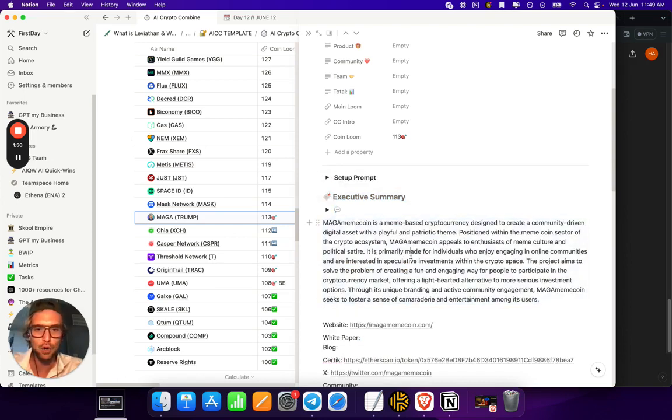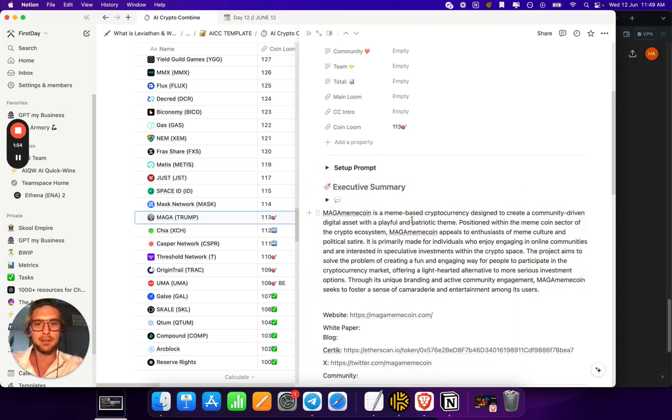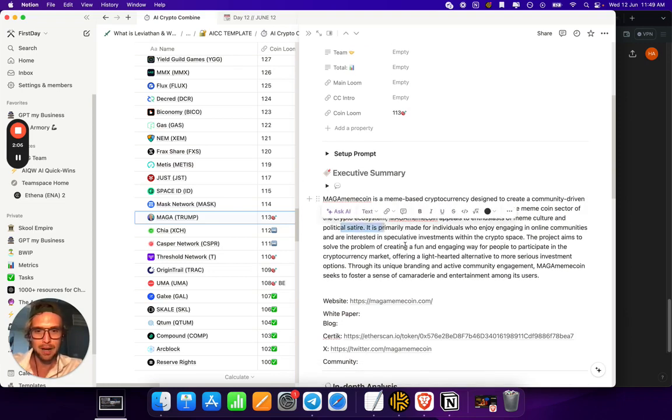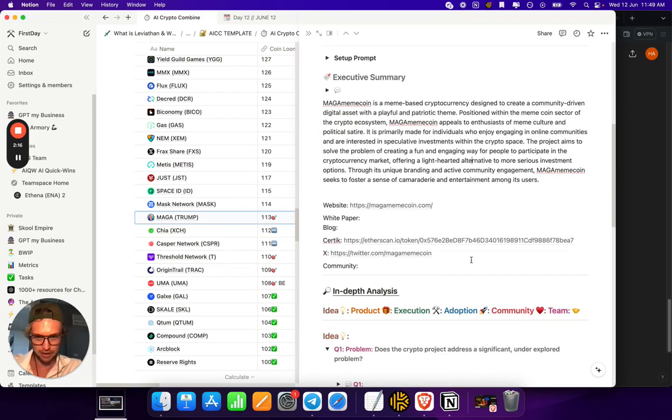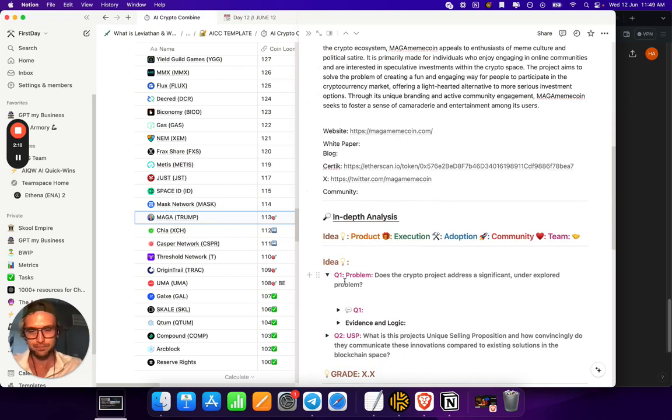Let's see. MAGA meme coin is a meme-based cryptocurrency designed to create a community-driven digital asset with a playful, patriotic theme. Positioned within the meme coin sector of the crypto ecosystem, MAGA meme coin appeals to enthusiasts of meme culture and political satire, primarily made for individuals who enjoy engaging online communities. I think we understand, we all get this, right? We don't necessarily need to read it all word for word. Again, the document will be in the description. So let's have a look here.